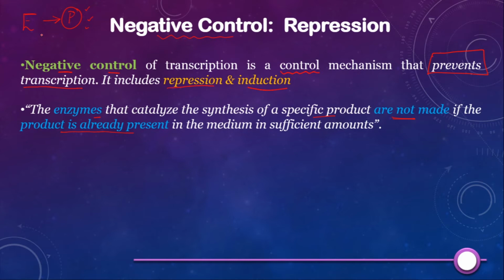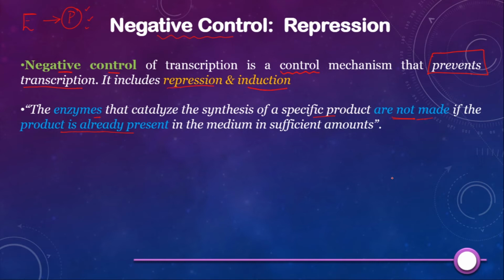No, right? Enzymes will be required to produce the product P only when P is not there in the medium. When this product is already present in sufficient amounts in the medium, then these enzymes are not made.